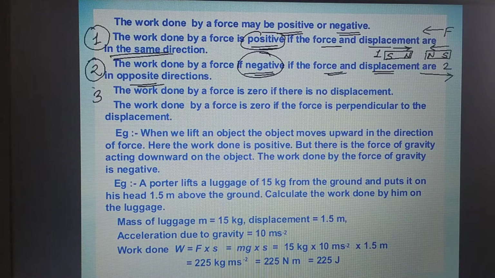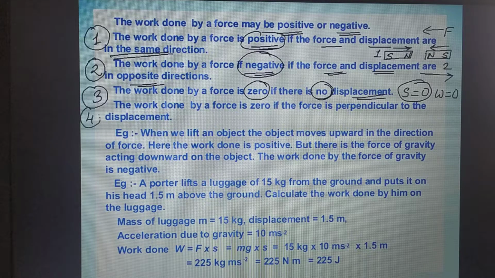Now the third case is work done by a force is 0 if there is no displacement. If there is no displacement, if the value of s itself is 0, then F into S is work done, so work done will also be 0. Right? And case number 4, the work done by a force is 0 if force is perpendicular. The direction of force is this, the direction of displacement is this, and the angle between the two is 90 degrees. In that case also work done will be said to be 0.